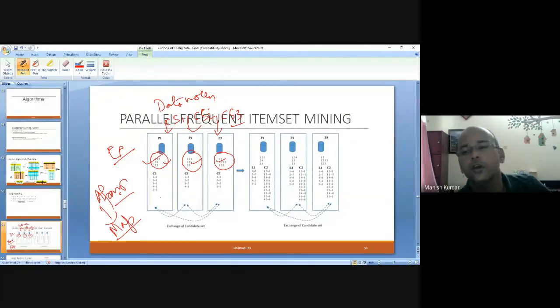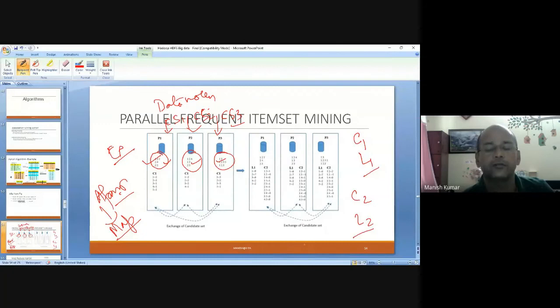What is the idea behind Apriori? Go for candidate generation and then go for the large item set. Okay. Then similarly the next iteration C2, L2, this is what happens. Certainly at one go, the entire Apriori cannot be executed at one data node. What is required is that intermediate results should be shared among all the data nodes.